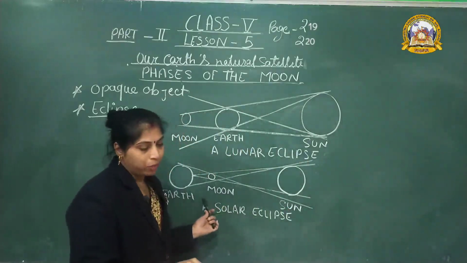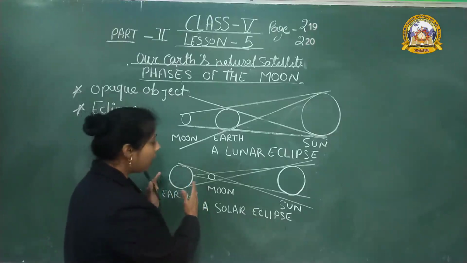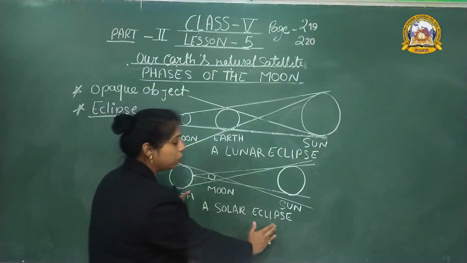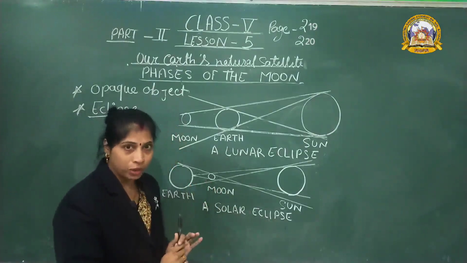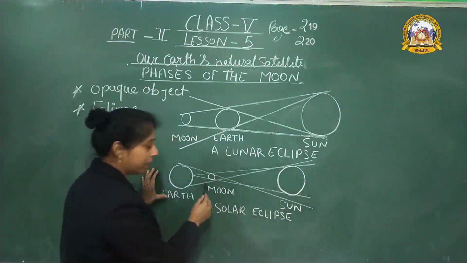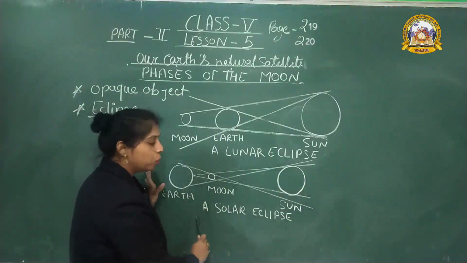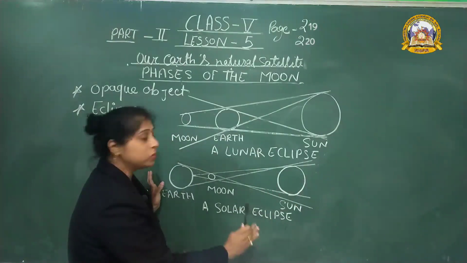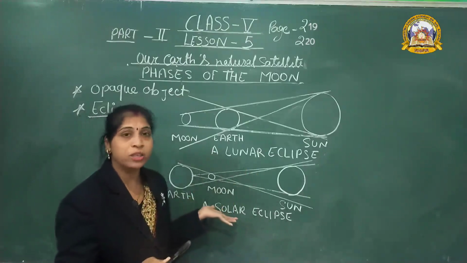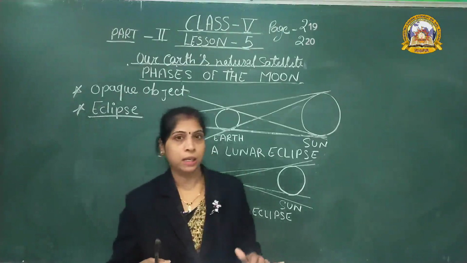Okay. Next one, solar eclipse. When the sun is completely hidden behind the shadow of the moon, it is a total solar eclipse. When the sun is partially hidden by the shadow of the moon, it is known as a partial solar eclipse.